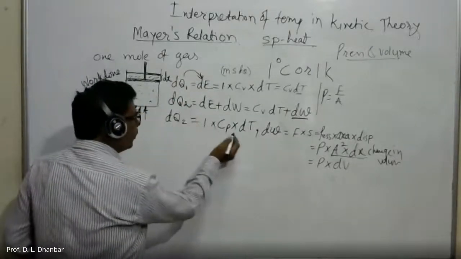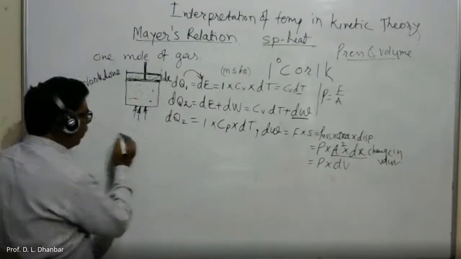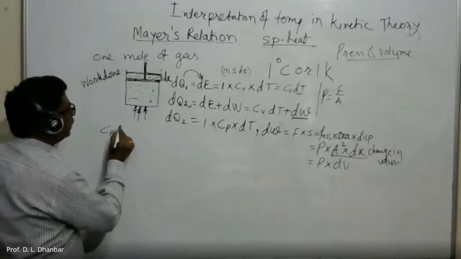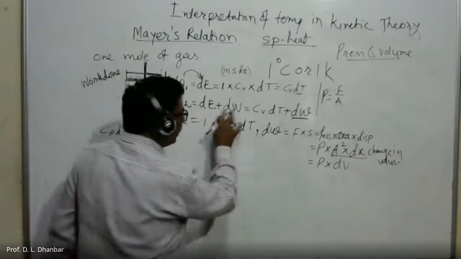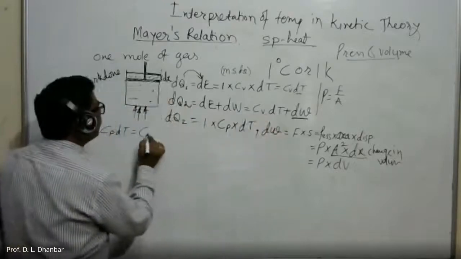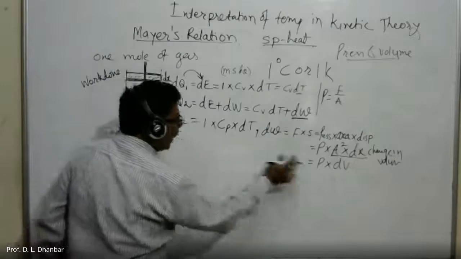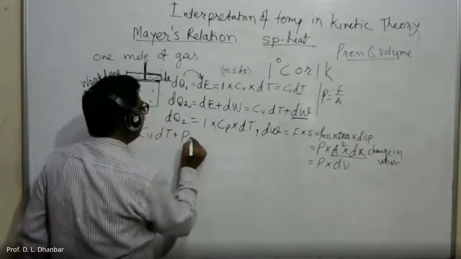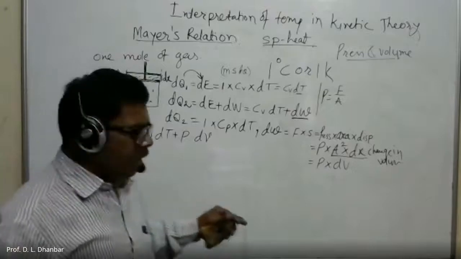So dQ2 is equal to Cp dT. So I will rewrite it down. Cp dT is equal to, okay, dQ2. Instead of dU, I will write Cv dT. Instead of dW, I will write P into dV.